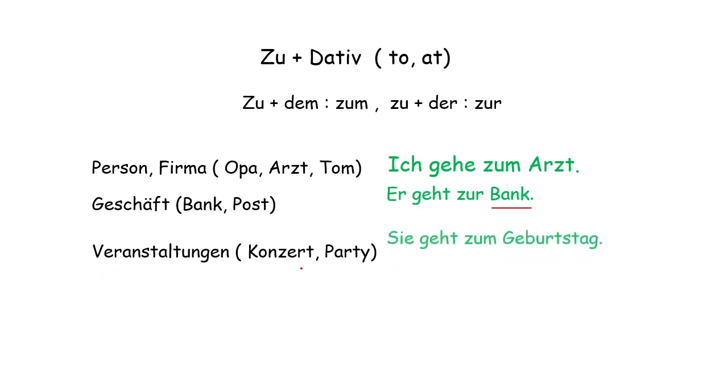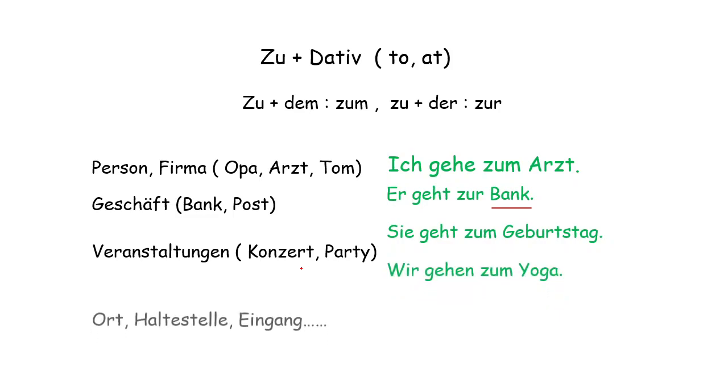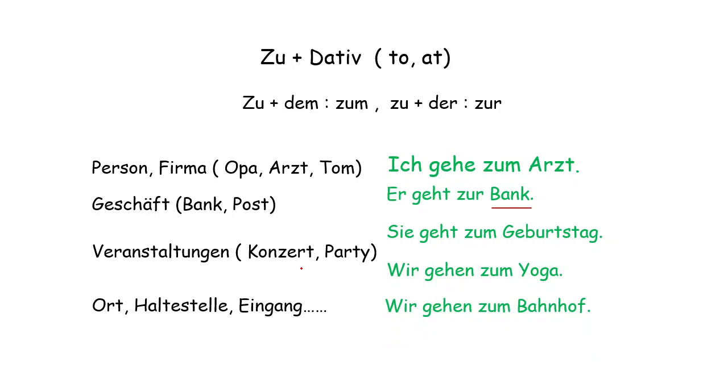Events: Konzert, Party. Sie geht zum Geburtstag. Wir gehen zum Yoga. Any place: Wir gehen zum Bahnhof.